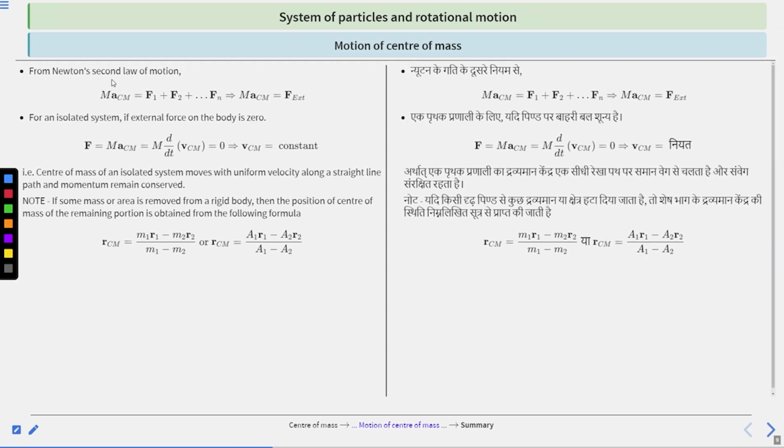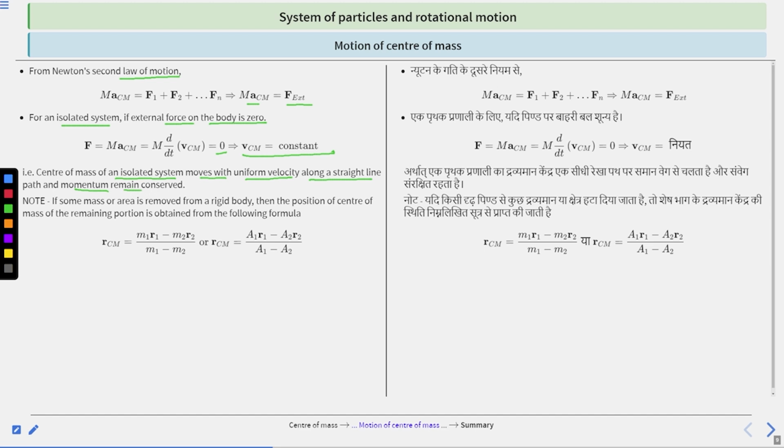Next, from Newton's second law of motion, m A CM is equal to F1 plus F2 plus up to Fn, which is equal to F external. And for an isolated system, if the external force on the body is 0, then F is equal to m A CM, which is equal to m d V CM divided by dt, which is equal to 0. So V CM is equal to constant. So the center of mass of an isolated system moves with uniform velocity along a straight line path.